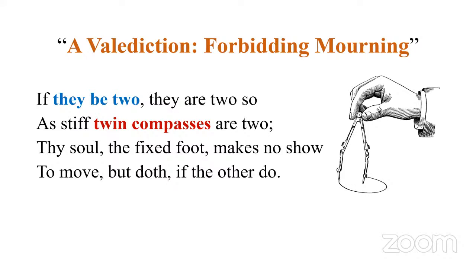If they be two, they are two so, as stiff twin compasses are two. Thy soul, the fixed foot. So this is a description of the compass, which has two legs. One leg is at the center, and it actually completes a circle. So we need both the legs to act in union to come up with this circle of life. Similarly, if the marriage or the relationship should be a successful one, they should be of one mind. So that is the comparison, right?